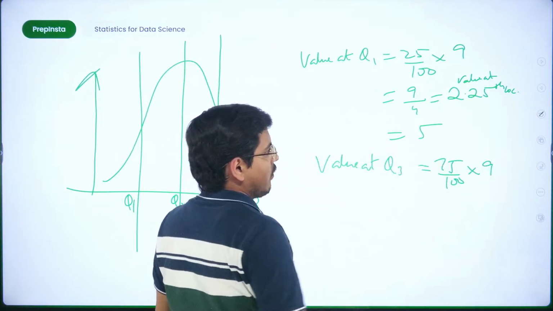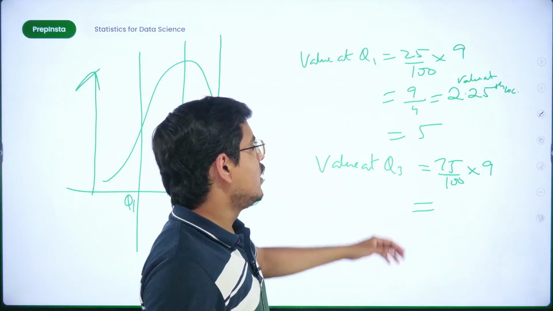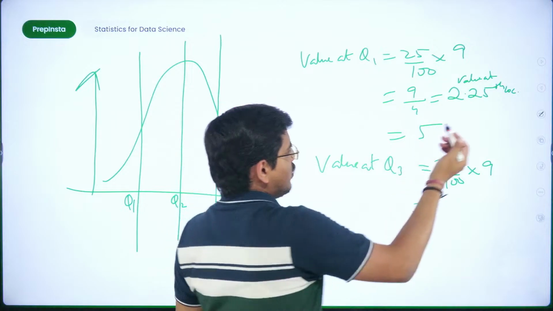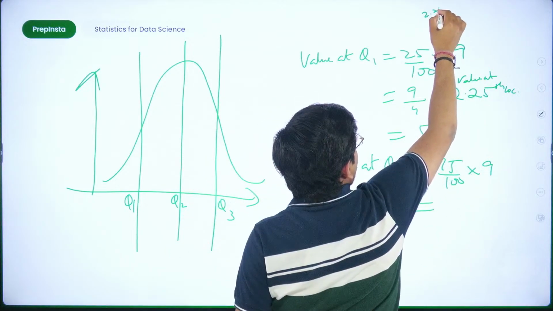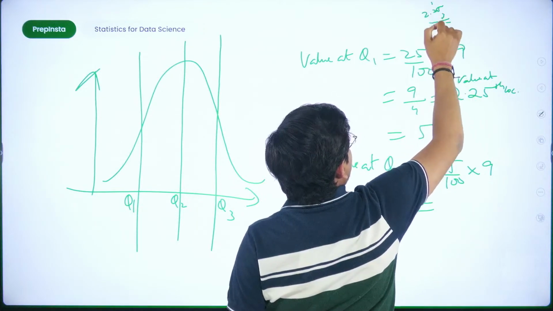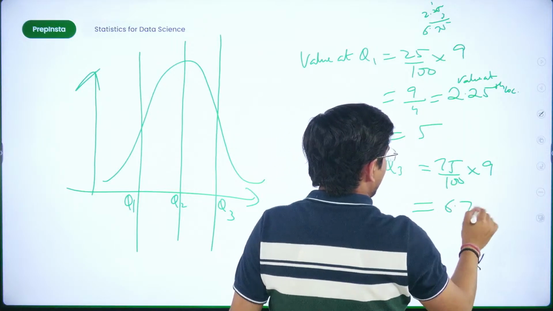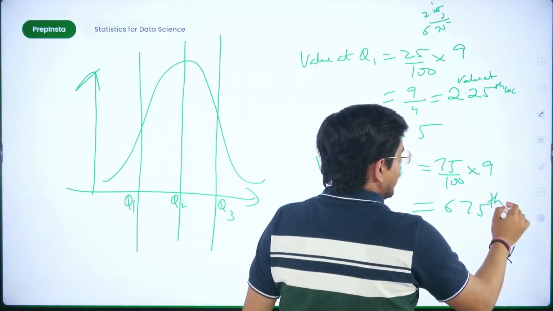Again when you come here, this is basically 3/4. This is 3/4 of 9. You need not do anything, you just multiply this 2.25 by 3. So what does it become? 3 5s are 15, 3 2s are 6 plus 1 is 7, 3 2s are 6. So 6.75. Fine. 6.75 is the location, the 6.75th location.